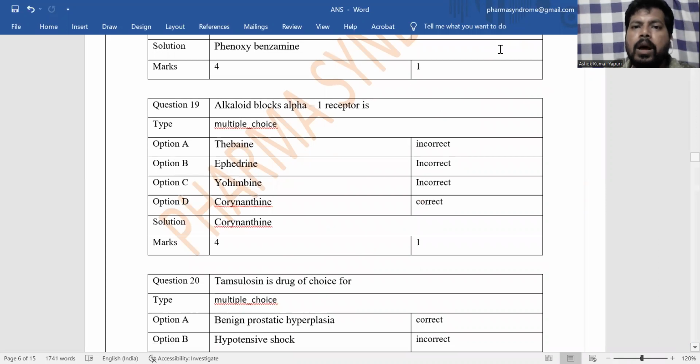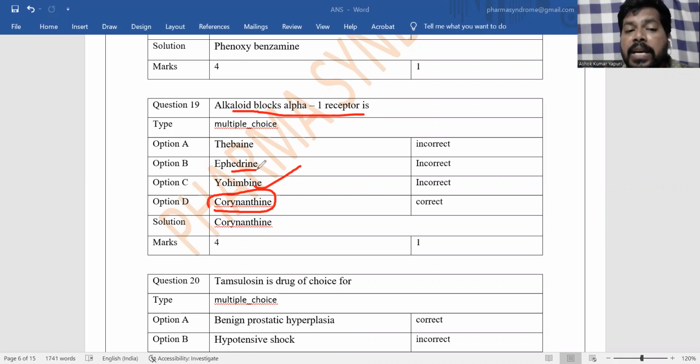And next question is: which alkaloid blocks alpha 1 receptor? For example, corianthin. Corianthin is the alkaloid that can block alpha 1 receptor. And yohimbine is a selective alpha 2 receptor blocker. Yohimbine is also an alkaloid from a plant source, but it selectively blocks alpha 2 receptor.